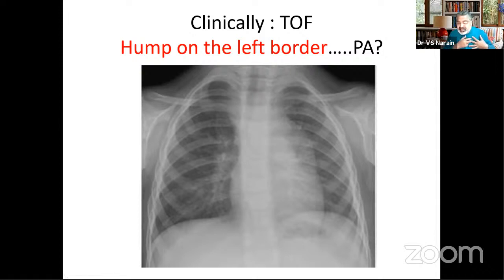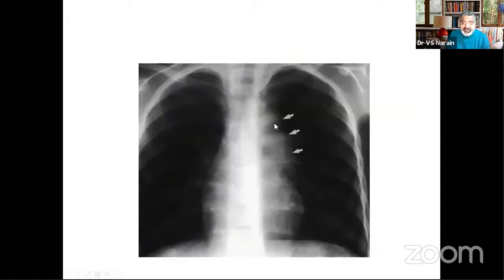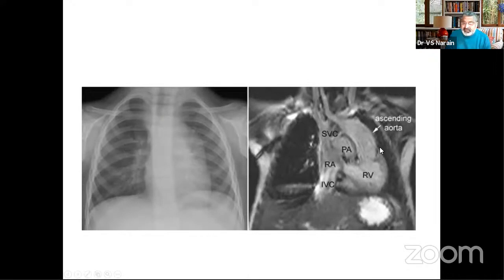And clinically, in the examination, you must percuss the second intercostal space on the left side. If the patient is cyanotic and you find that the second intercostal space is dull, when you thought it was tetralogy physiology, this means that you could possibly be dealing with an L transposition within tetralogy physiology. And this is what we have, a left-sided aorta. This left-sided aorta is seen here in this view. You see that the ascending aorta is connected to the RV and this is left-sided, hence it is levo-transposition.